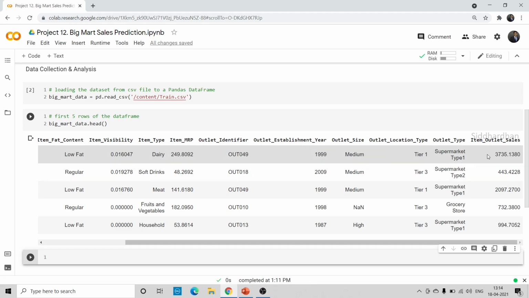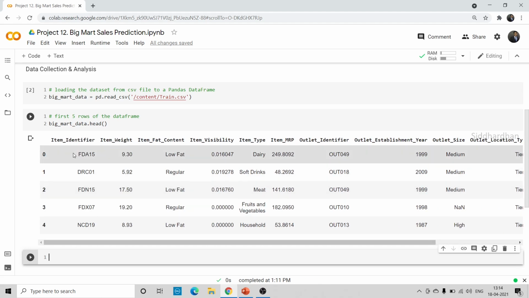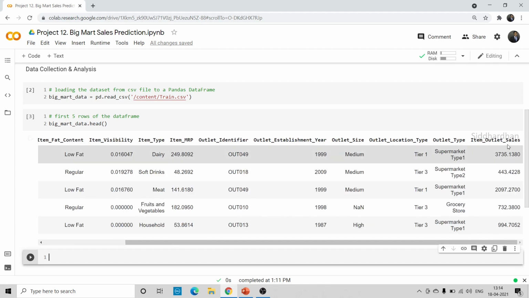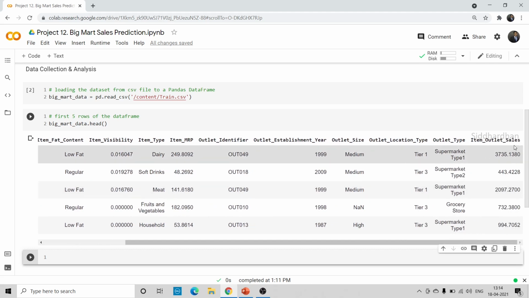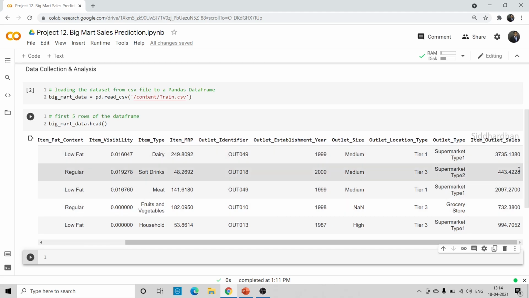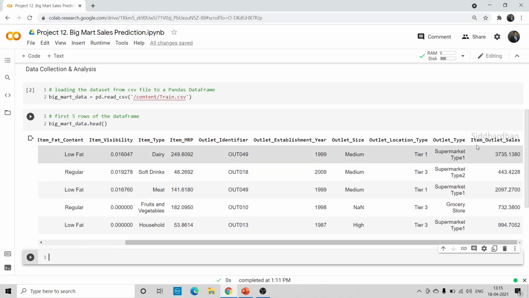And finally we have this item outlet sales. So what is the sales value of that particular product? If this is the FDA 15 product, this is the sales of that product in that particular outlet. Similarly we have the outlet sales values. What it represents is, in this particular outlet, what is the sales of this particular product. That is given in this item outlet sales. This is what we are going to predict here. So this is our target variable, and all these other things are called feature variables.